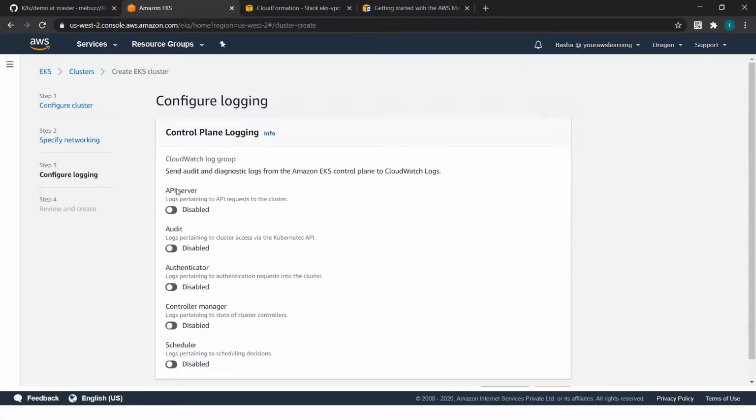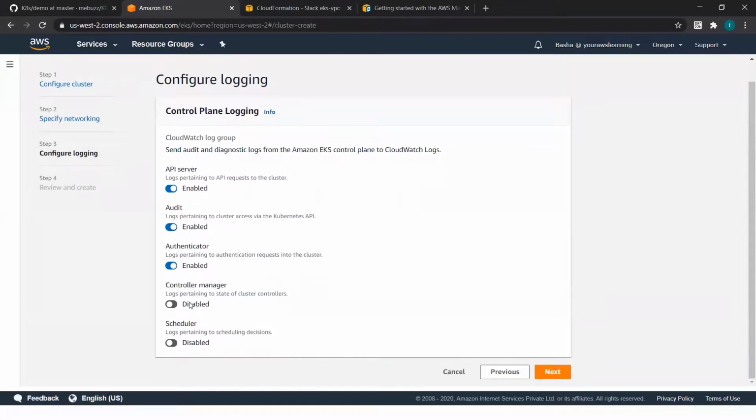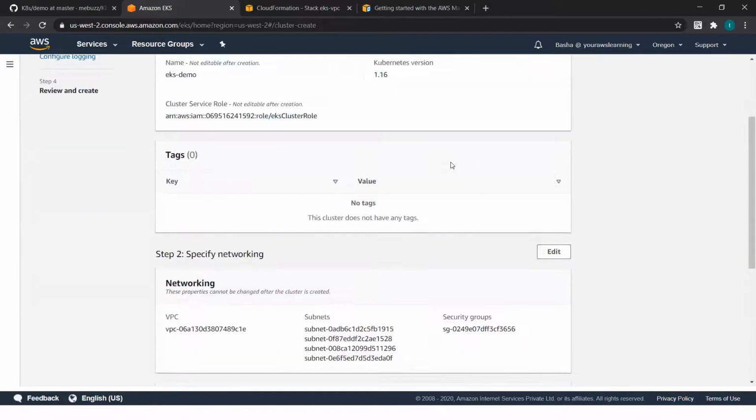You can enable logging. This was a sought-after feature which Amazon received requests for from several customers. They want to see the logs: how the API server is getting created when you're creating the cluster, what the audit logs are, how the authentication is happening, how the controller manager is working, whether there are any issues with the controller manager, or any issues with the scheduler itself. So Amazon gives you the option of capturing these logs and being able to see them in your CloudWatch. I'm going to choose all of these logs for this demo, and I'll press next.